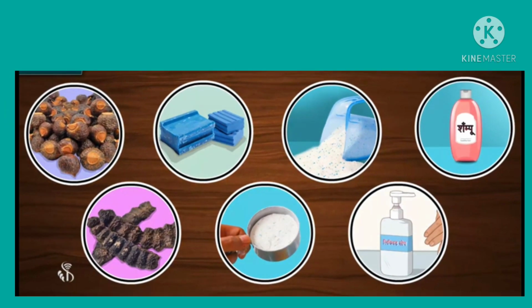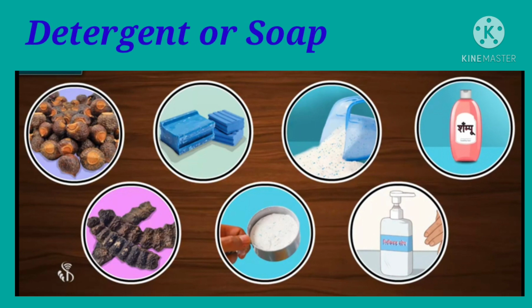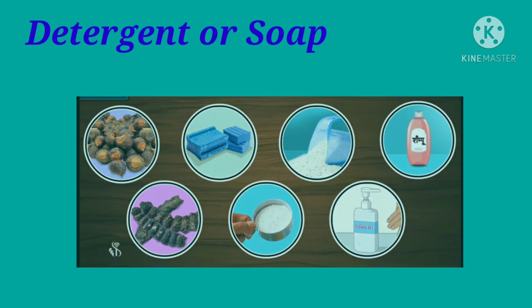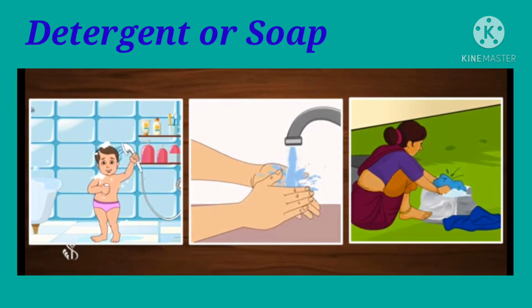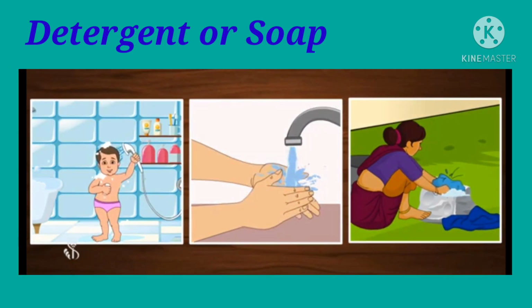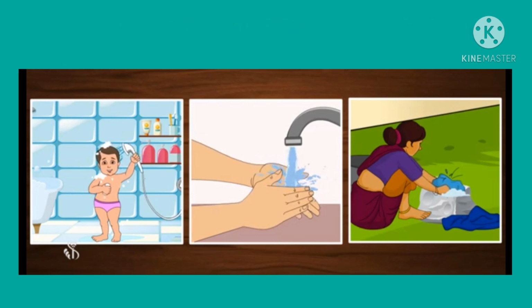Now substances like reetha, shikakai, soap, detergent, shampoo, washing soda, hand wash are all cleaning agents. Commonly we call them detergent or soap. We use these daily for taking bath, washing hands and washing clothes.